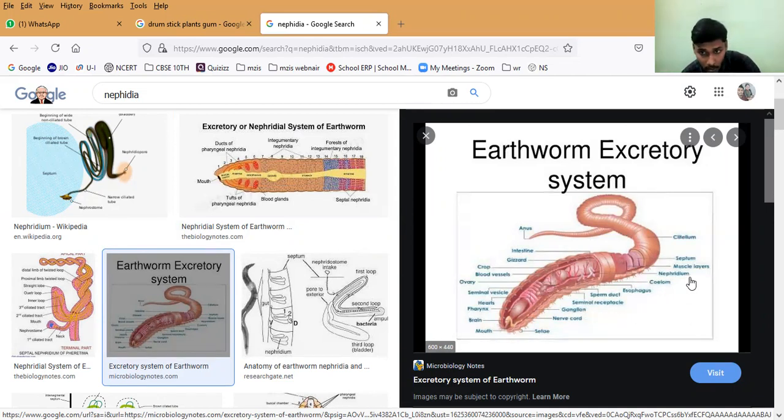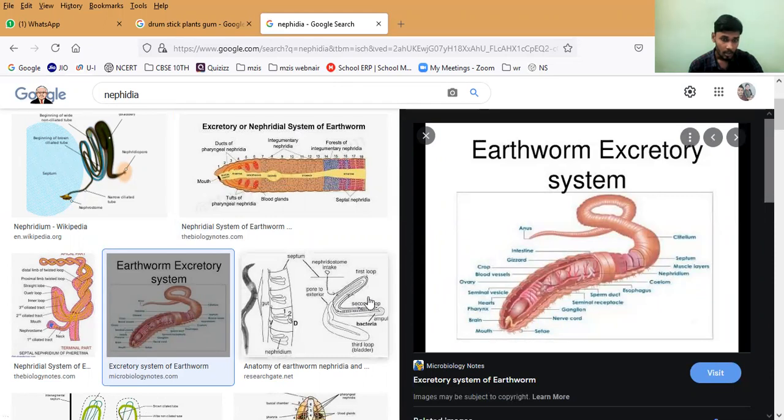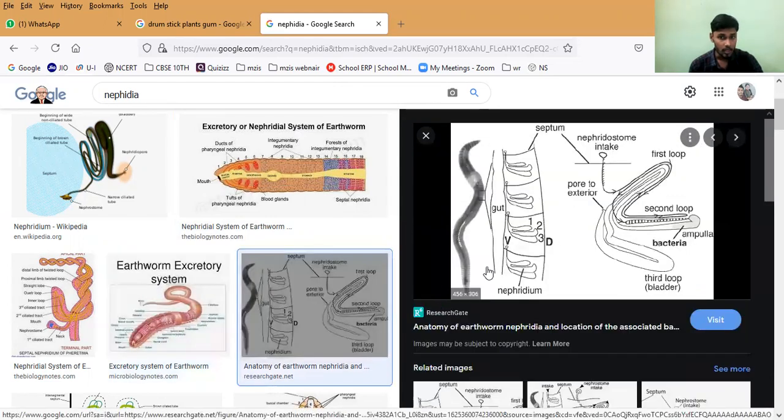Here we have nephridia, where the excretory wastes will be sent out from the body. Do you understand, all of you? The major point of this picture is that nephridia are present inside. Actually, in the NEET classes in +1, +2, you have to do the bisection of this and show everything.